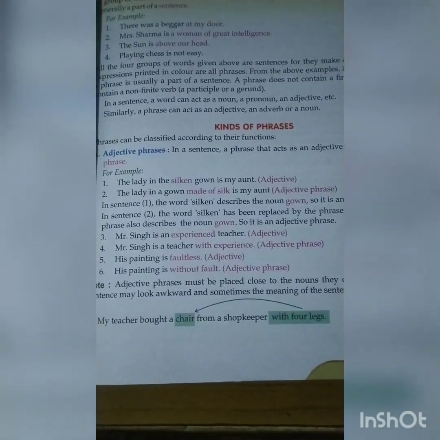The next example: his painting is faultless. What are we saying about his painting? That it is faultless, the adjective of that painting. But if we say his painting is without fault, that will be an adjective phrase.